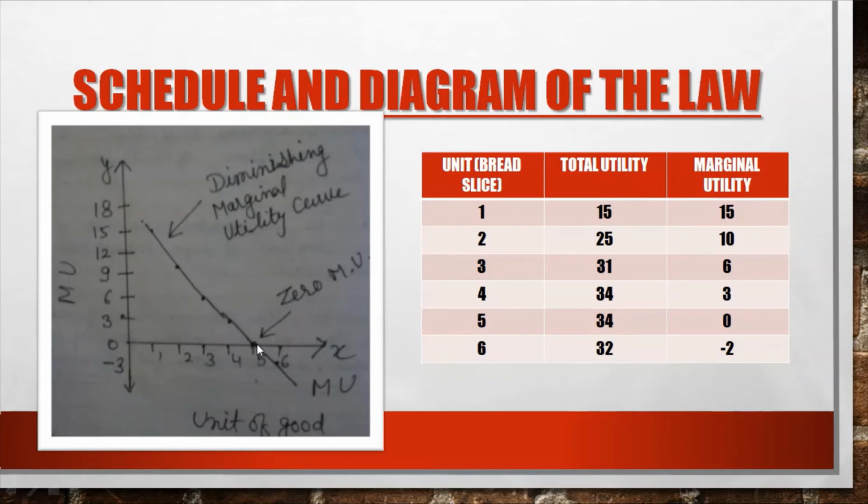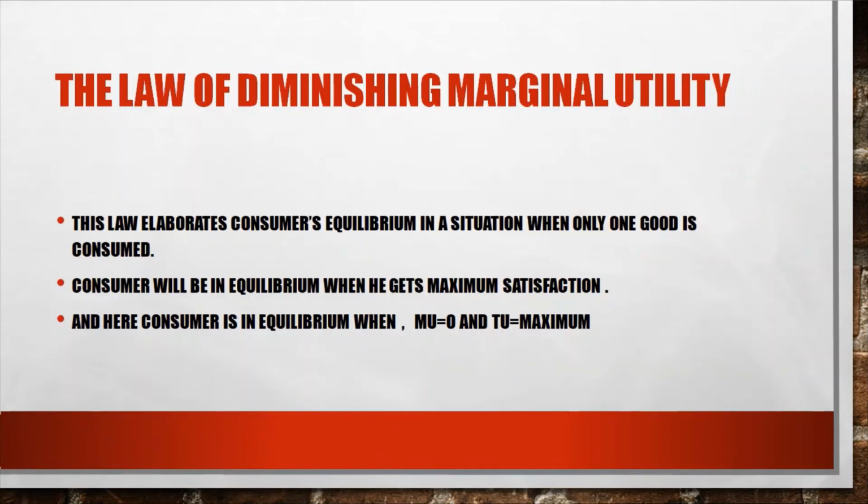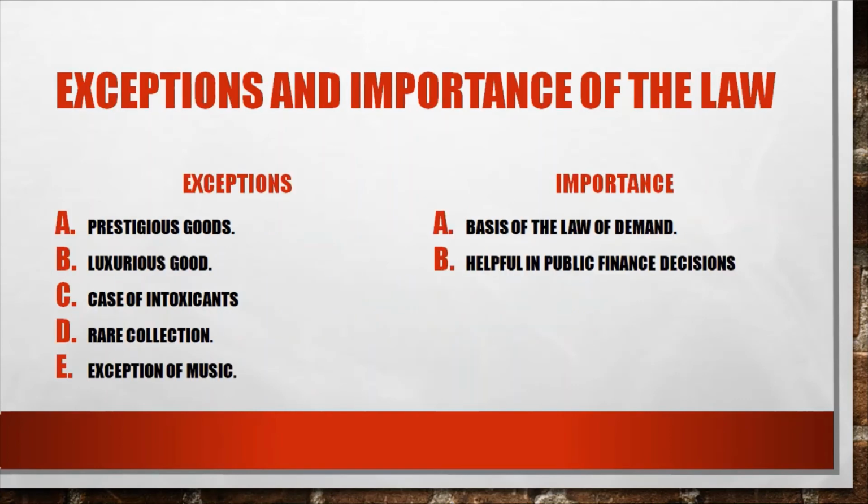At the fifth unit of bread slice there will be zero marginal utility, and if the consumption process increases to the sixth unit, it becomes negative. So this law elaborates consumer's equilibrium in a situation when only one good is consumed. The consumer will be in equilibrium when he gets maximum satisfaction, and here the consumer is in equilibrium when MU is zero and total utility is maximum.